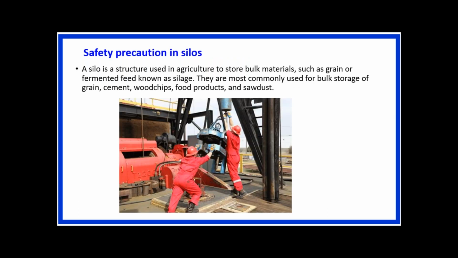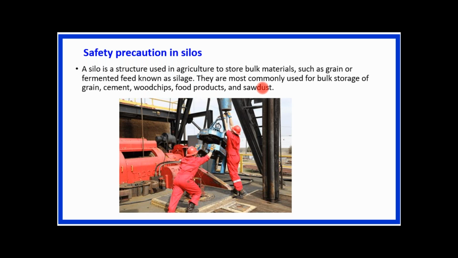Now there is another parameter that is called silos. A silo is a structure that may be used in industry, in agriculture, and in different places to store different types of material. Somewhere it is used to store bulk material such as grain or fermented feed, which they can call silage, and it is most commonly used for the bulk storage of grain, cement, wood chips, food products, and sawdust.